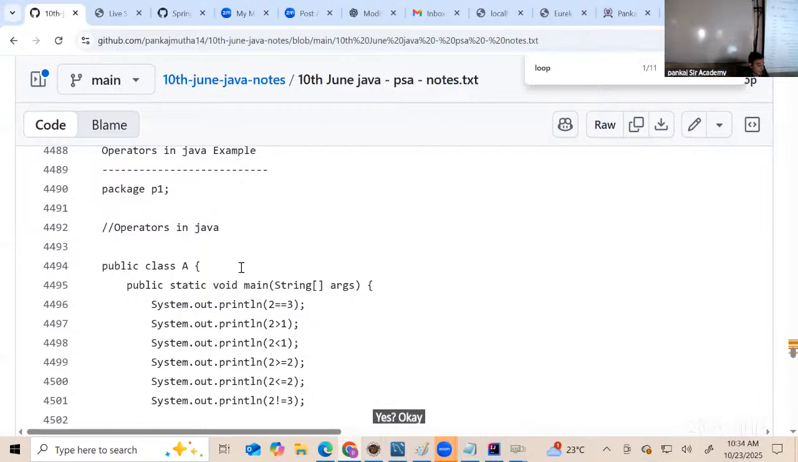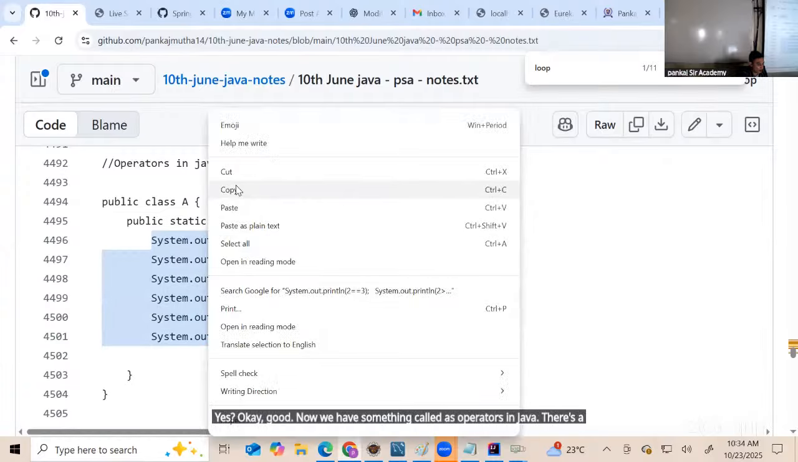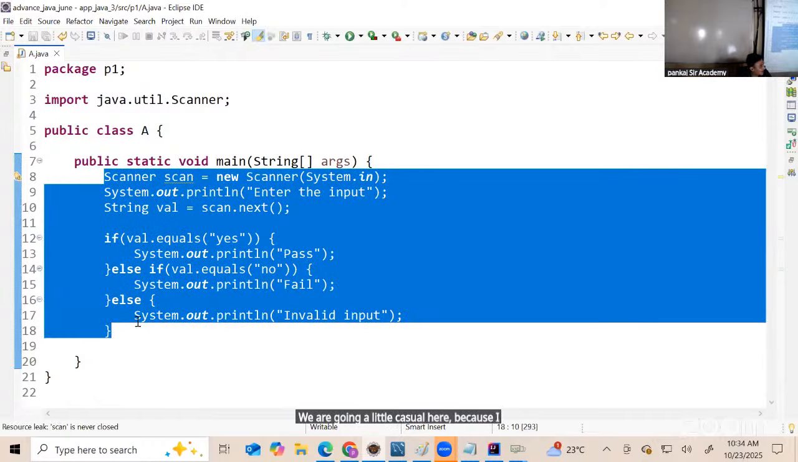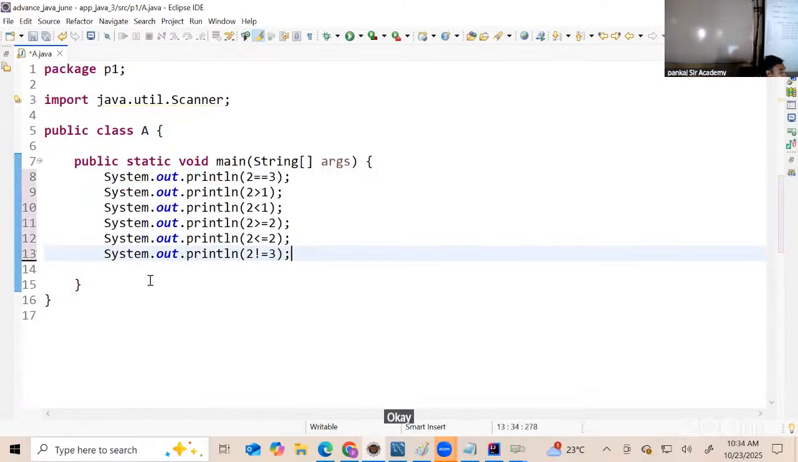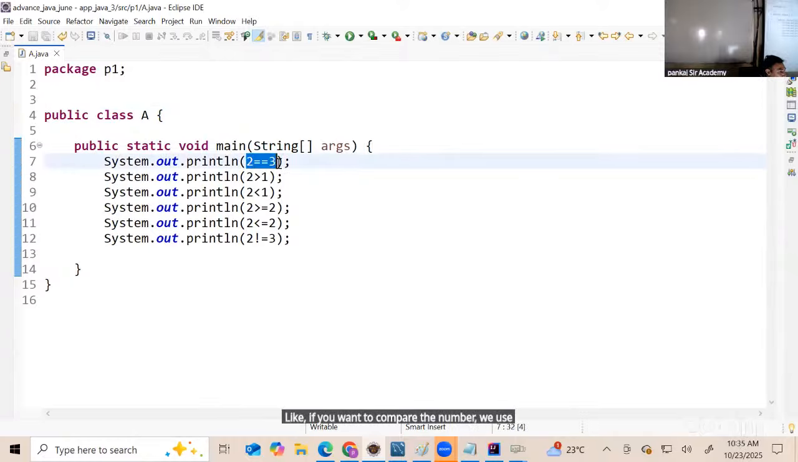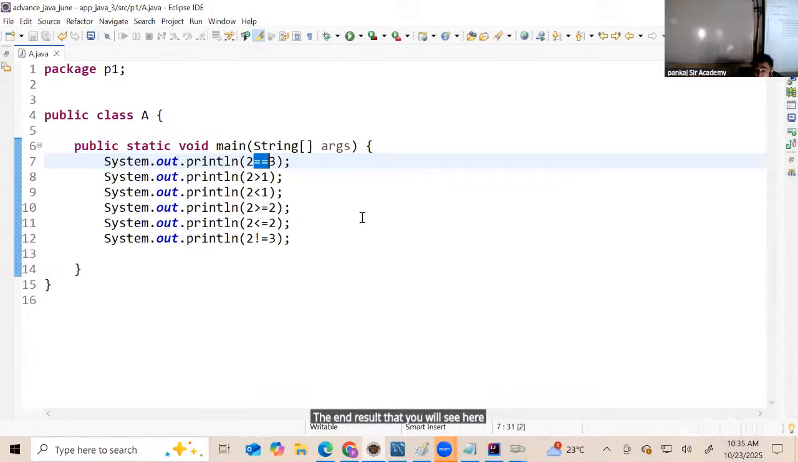Okay, good. Now we have something called operators in Java. It's a very straightforward concept. We are going a little casual here because I assume they are very simple. So what are operators? Operators are used for comparing something. Like if you want to compare numbers, we use double equals. Whenever you use operators, upon comparison, the end result will be a Boolean value.